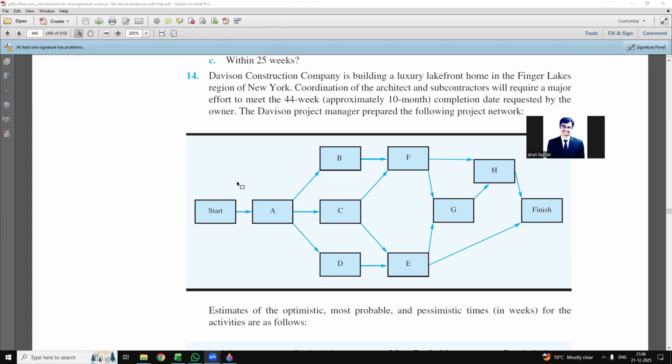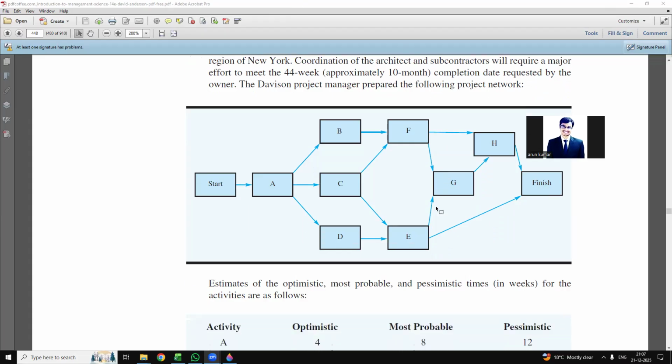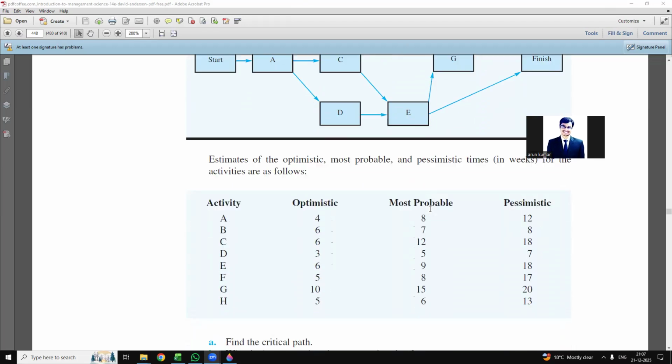Davison Construction Company is building a luxury lakefront home in the Finger Lakes region in New York. Coordination of the architect and subcontractors will require a major effort to meet the 44-week, approximately 10-month completion date requested by the owner. So here in this question, they have provided a project network, and in the table, they have